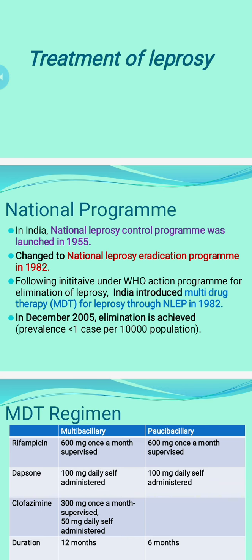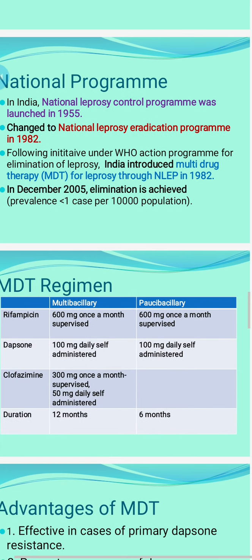Following the initiative under the WHO Action Program for the Elimination of Leprosy, India introduced multi-drug therapy for leprosy through NLEP in 1982. And in December, elimination was achieved. Prevalence is less than 1 case per 10,000 population.